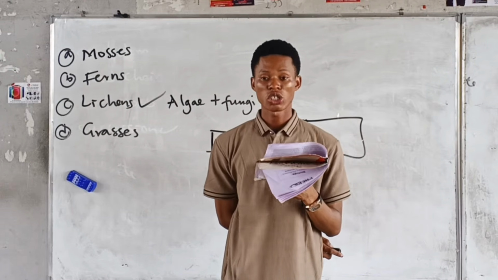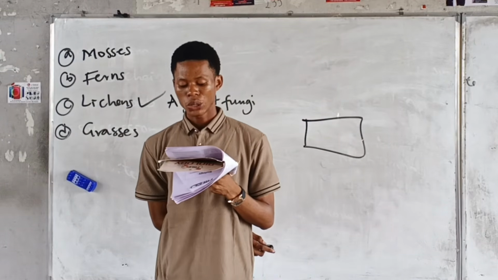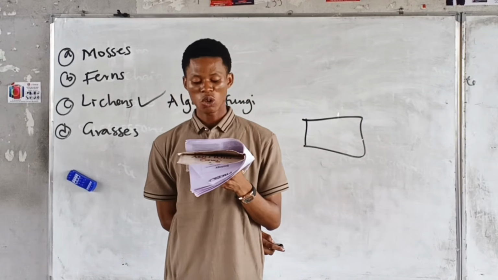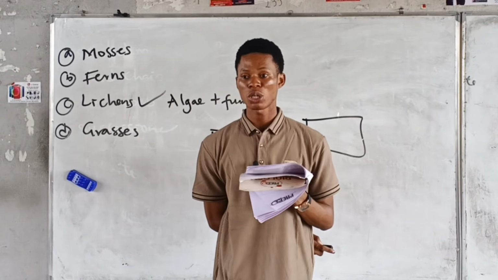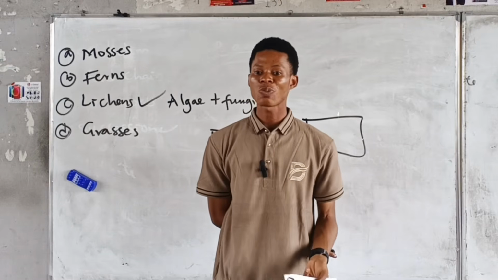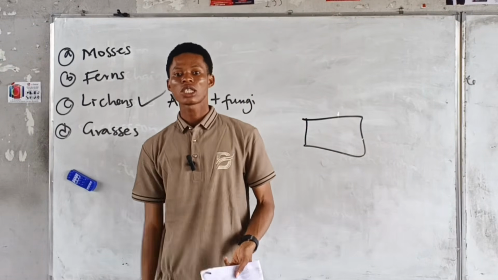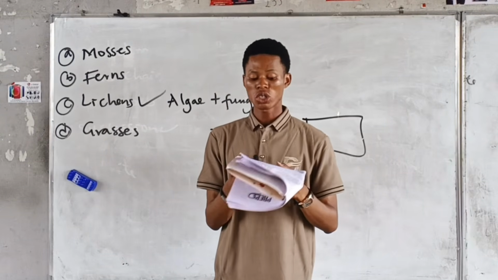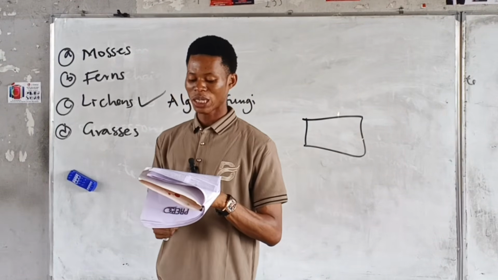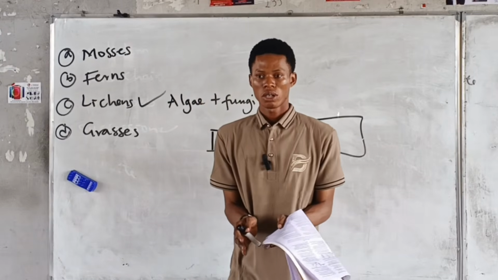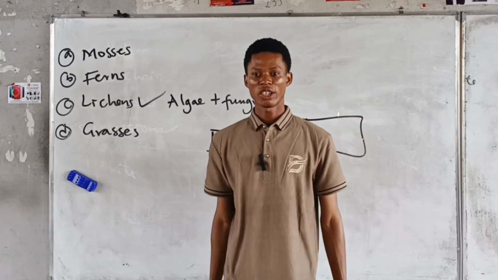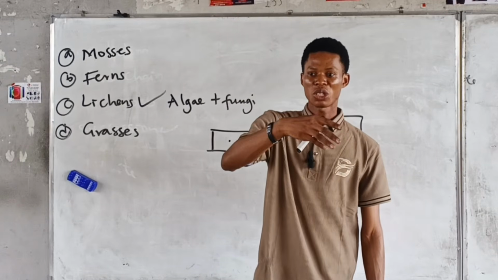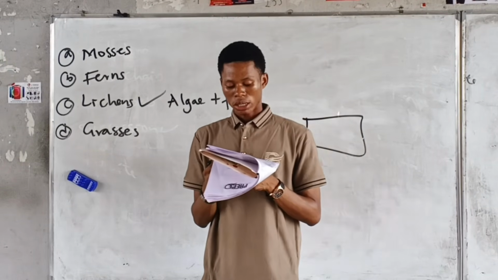An ecological succession often leads to what? Is it increase in species diversity, decrease in species diversity, unstable community, dispersal of species? What's the answer? Increase in species diversity. Ecological succession will often lead to increase in species diversity. You don't have only leaching there throughout. Leaching is advancing to something. Something will advance to something. Next question.